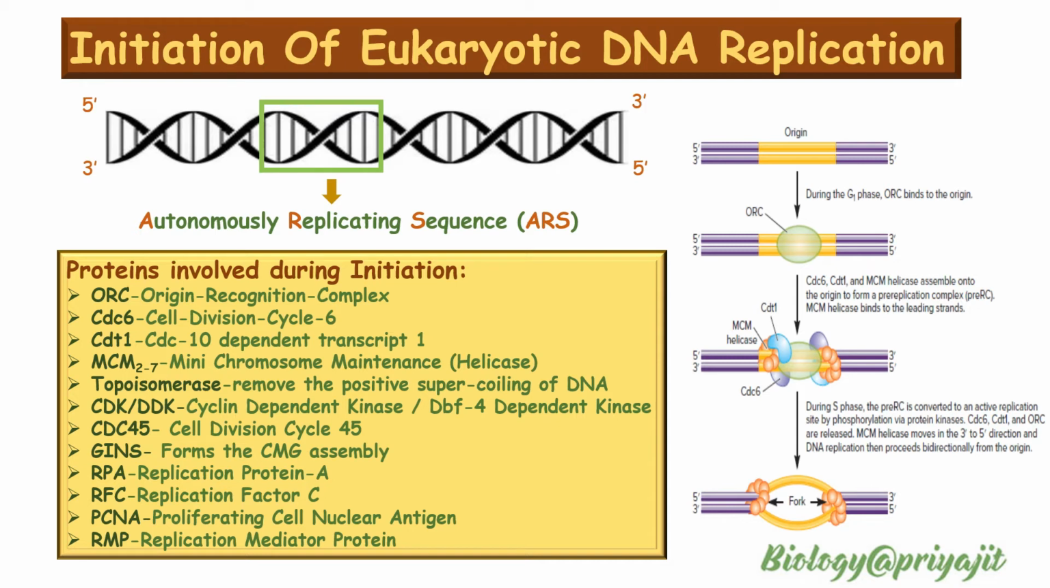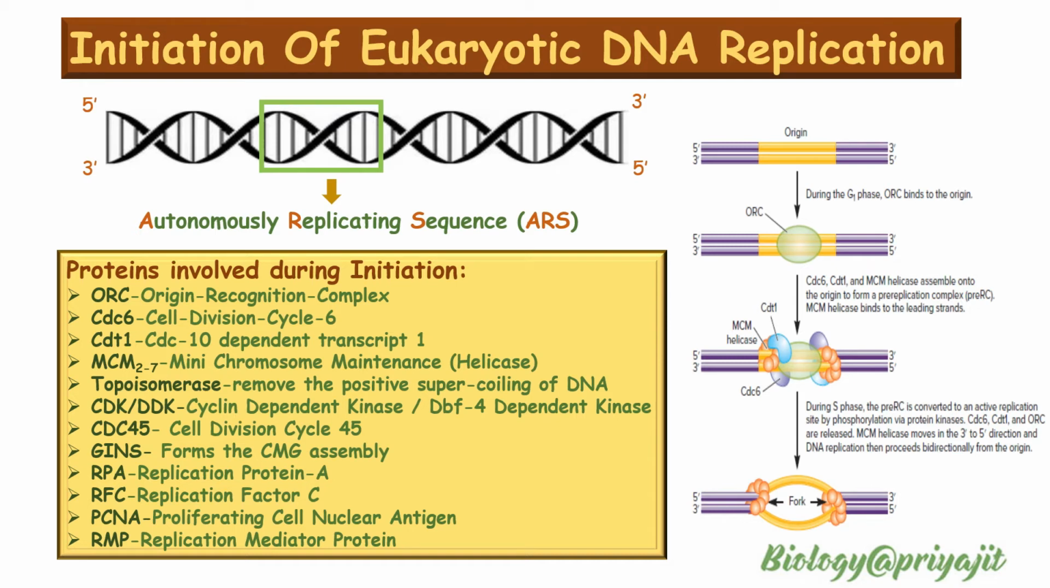The helicase protein binds the DNA in G1 phase but does not show its helicase activity. Now there will be the transition from G1 to S phase, and it is mediated by CDK and DDK enzyme complexes. The CDK phosphorylates CDC6 protein and DDK phosphorylates the MCM helicase.